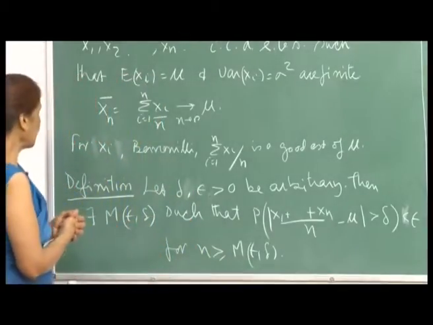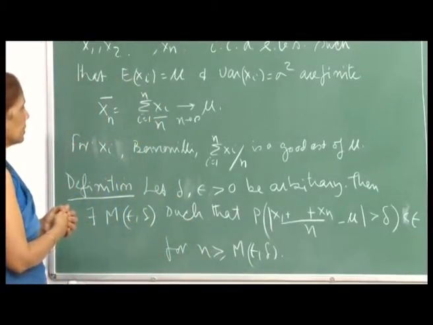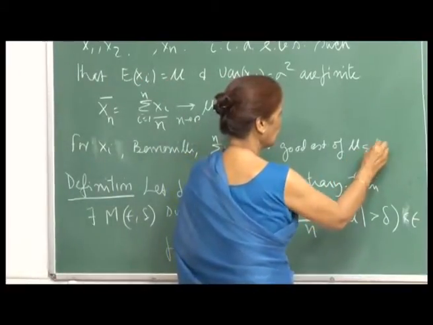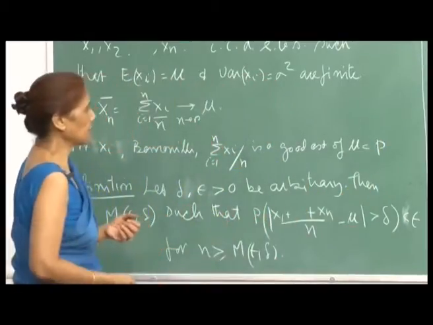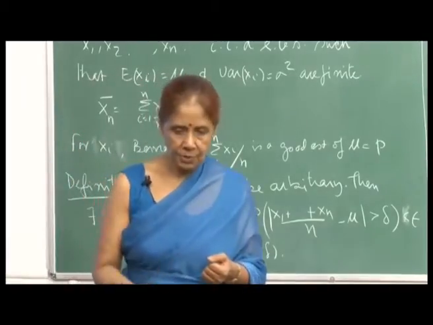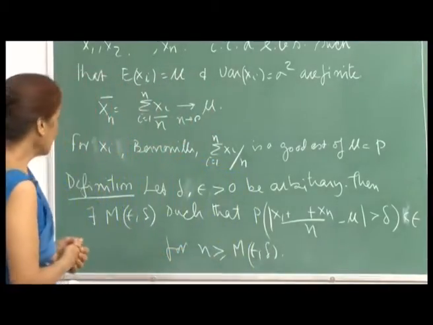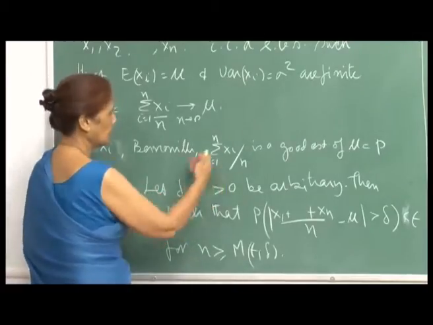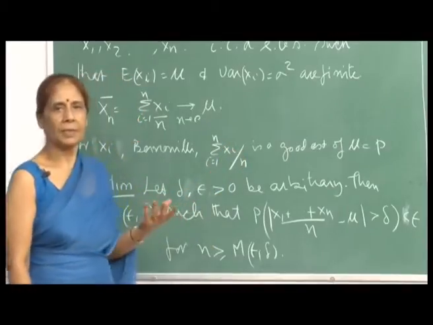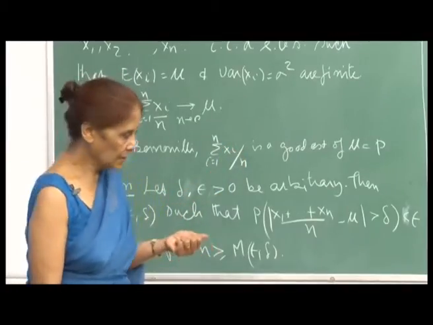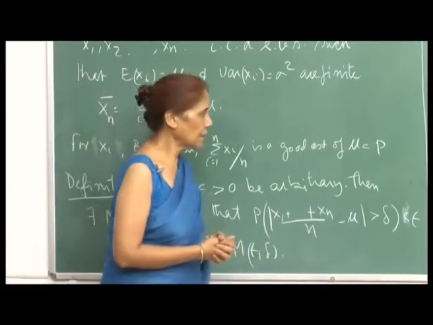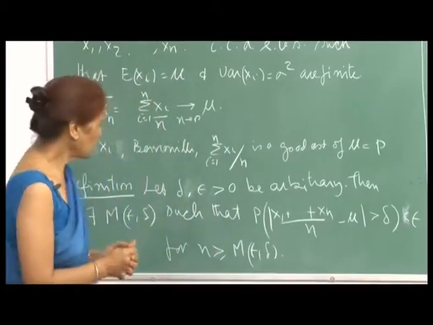Now, for example, if all X_i's are Bernoulli, then the mean is also the probability p. If the probability of success is p, then the expected value of each Bernoulli random variable is also equal to p, the probability of success. So, what it is saying is that when you take n large enough, then this would give you a good estimate of the probability of success. So, this law of large numbers provides a way of estimating the mean of the distribution. This is the whole idea.